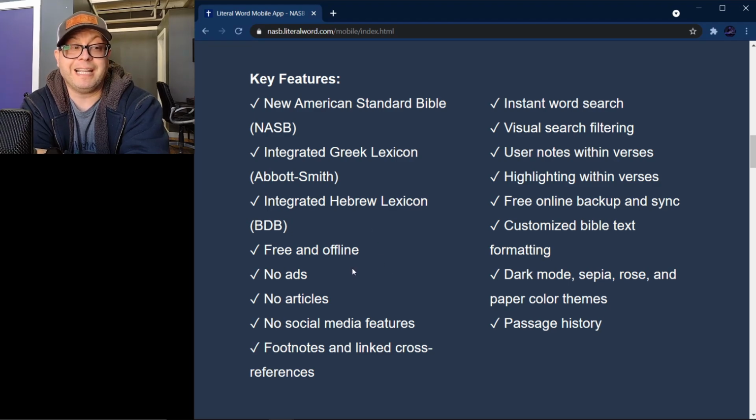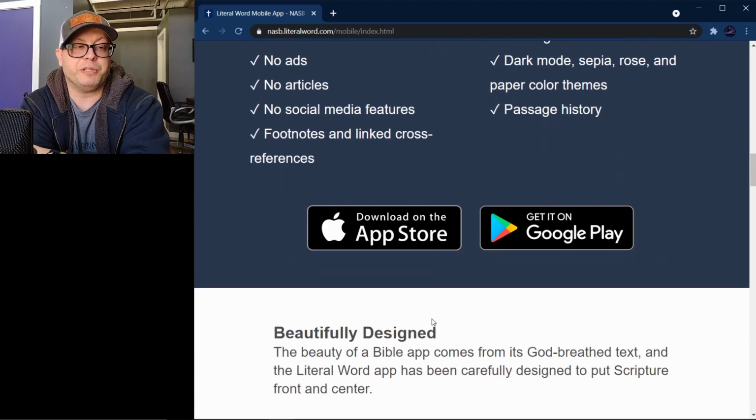It says it's free and offline, so you don't have to be online actually to use this. You will download it online, but then you can use it offline. No ads, no articles, no social media features. So some of you know, if you use apps with your phone or tablet, that one of the problems if it's free is you get a lot of ads. You're not going to have this with this. It's going to really not be distracting at all. You can just do your study totally free.